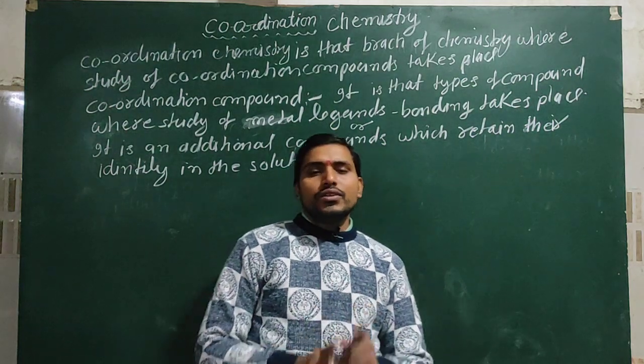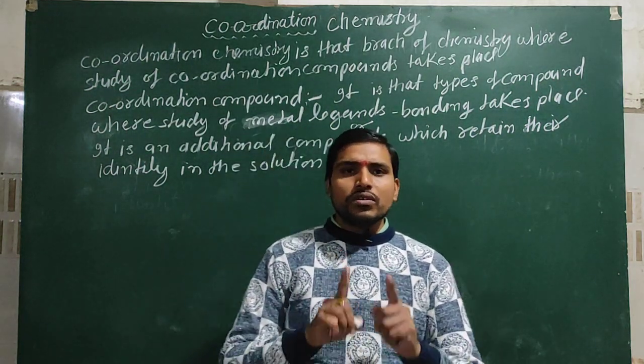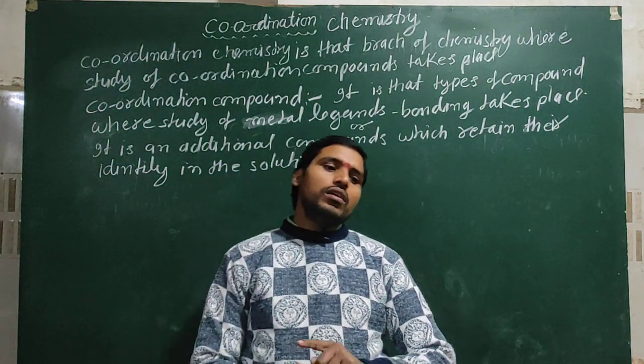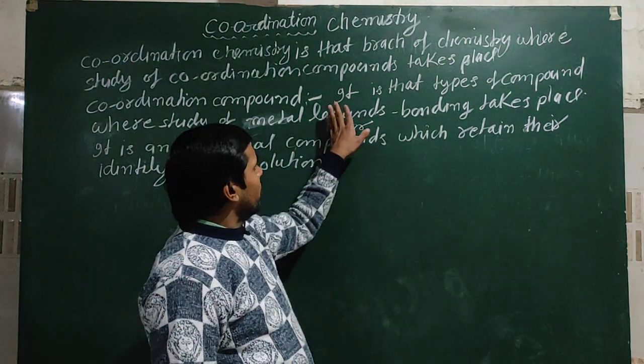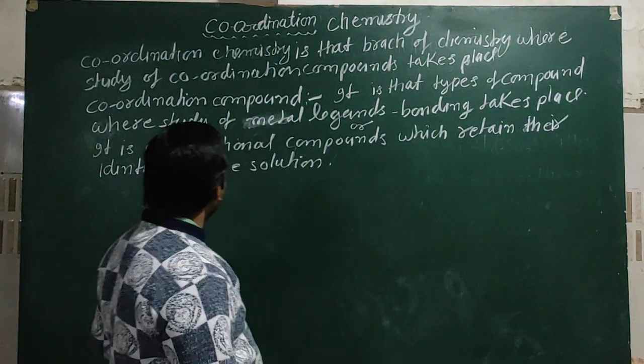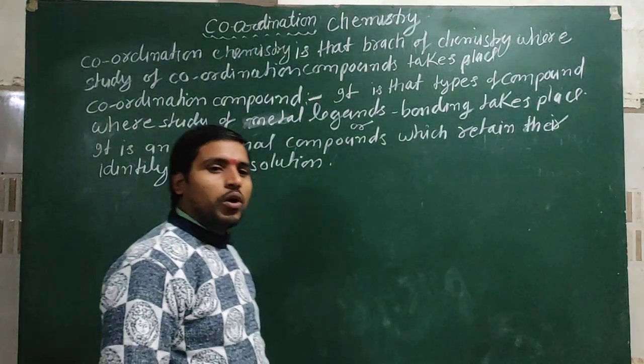Coordination compound is an addition compound which retains its identity in the solution. In other words, you can say that it is that type of compound where metal ligand bonding takes place.